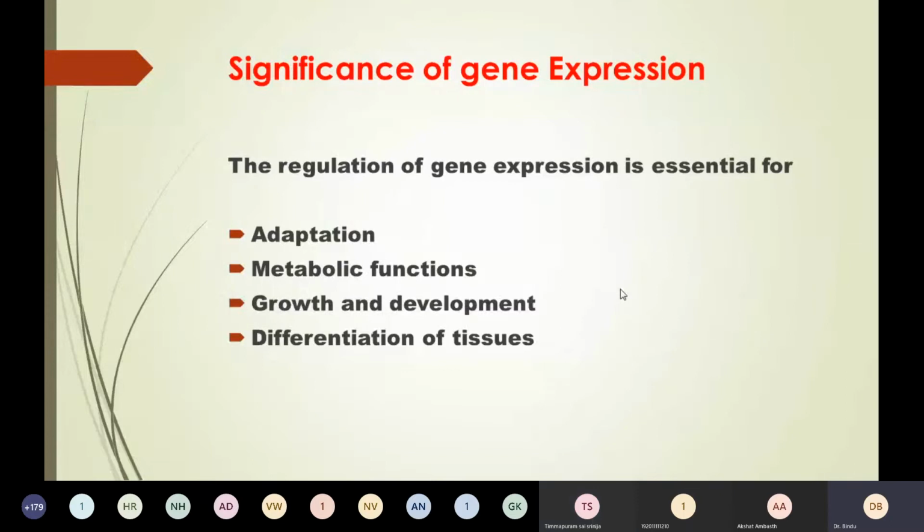Yeah, finally. Okay. So the significance of gene expression is four in number: adaptation, maintaining the metabolic function, then tissue differentiation, growth, and development. Is it clear?